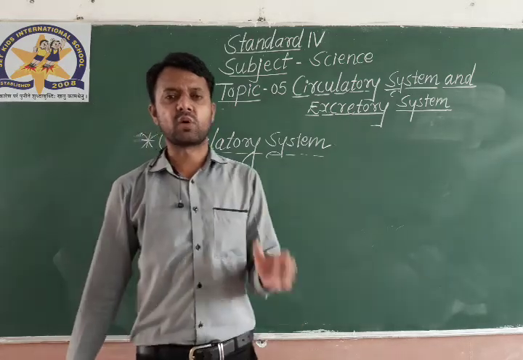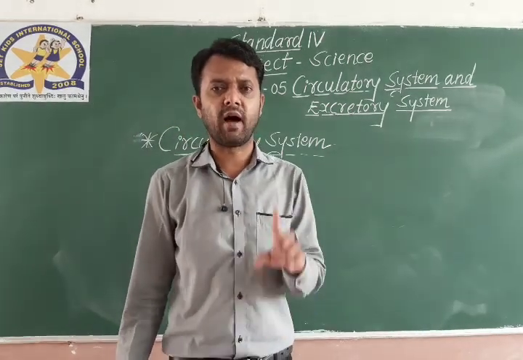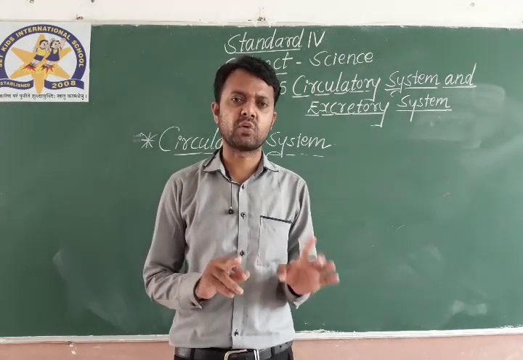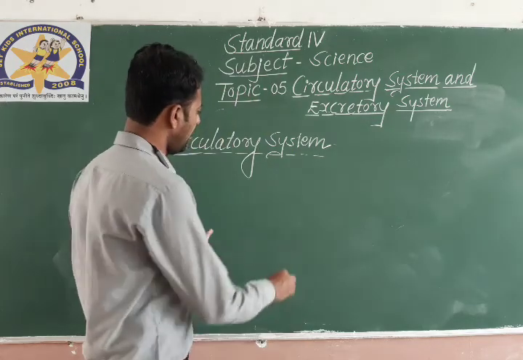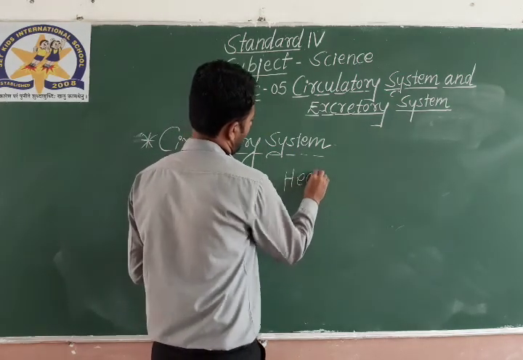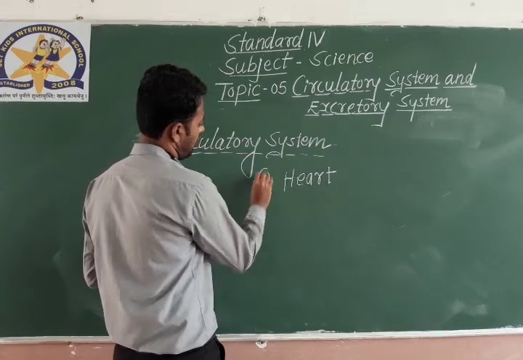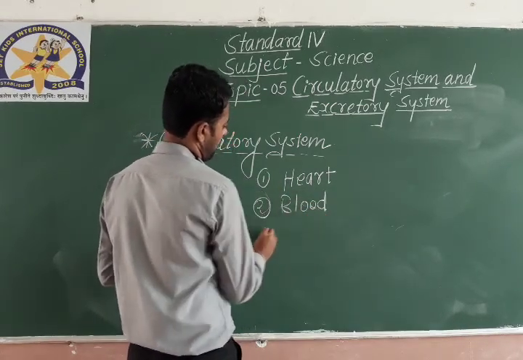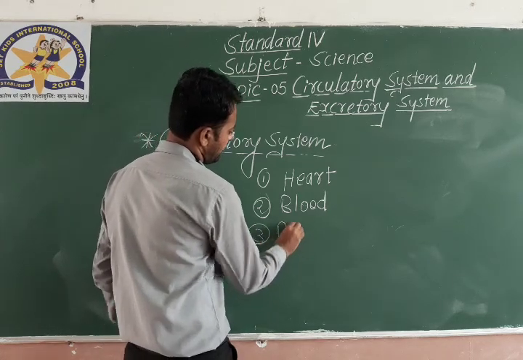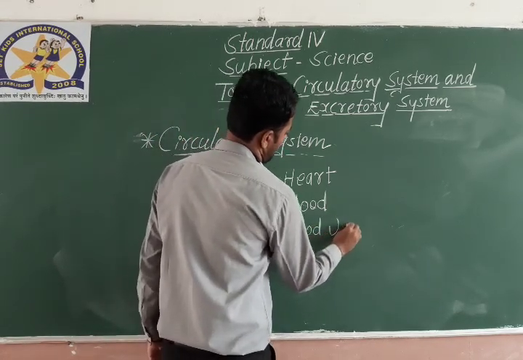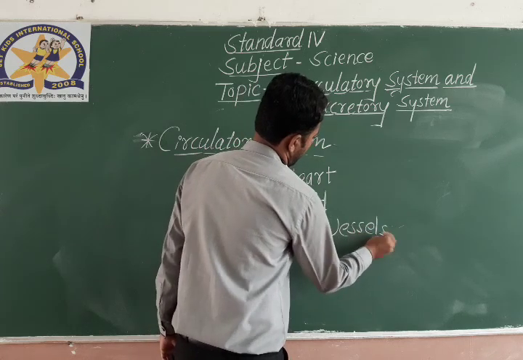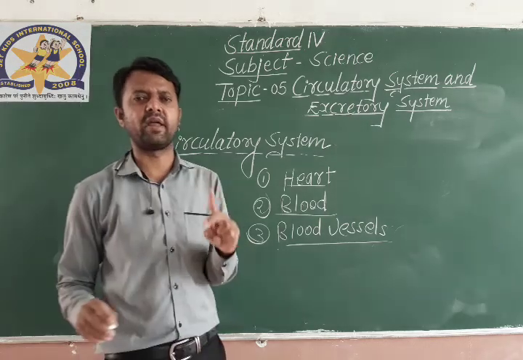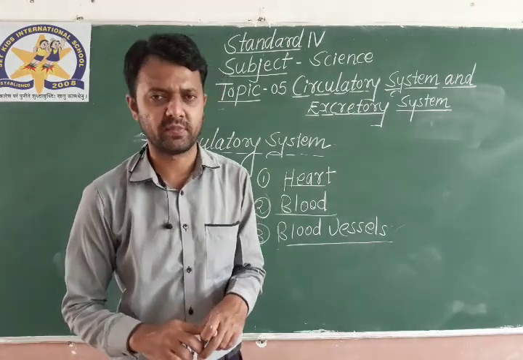The organs which form the circulatory system are the heart, blood, and blood vessels. These three things are very important while discussing the circulatory system.